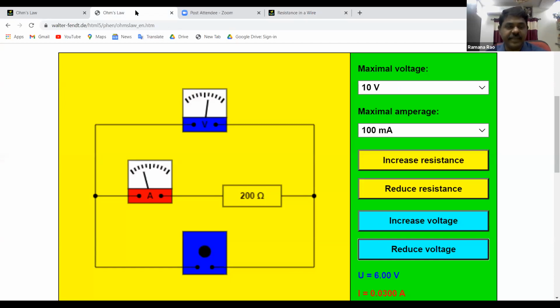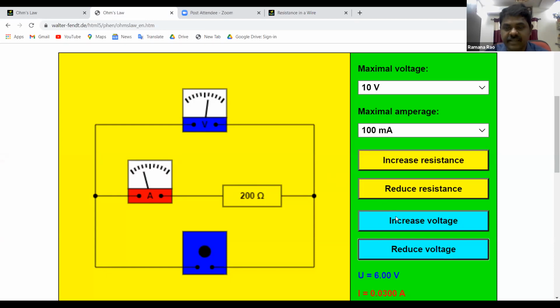Dear children, you can see in the picture, a voltmeter is there to measure the potential difference, an ammeter is there to measure electric current, and this is a resistor. I connected a resistance of 200 ohm. So you can see how the voltage changes with current.